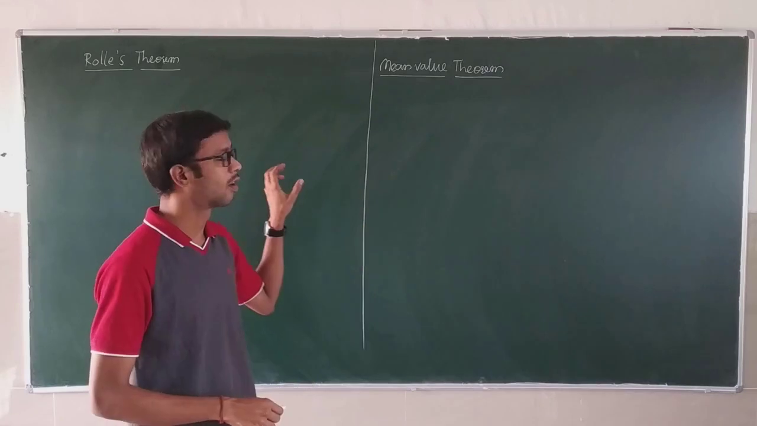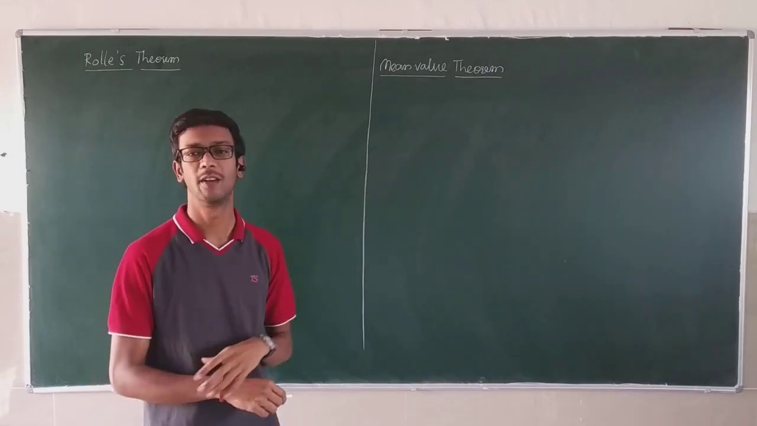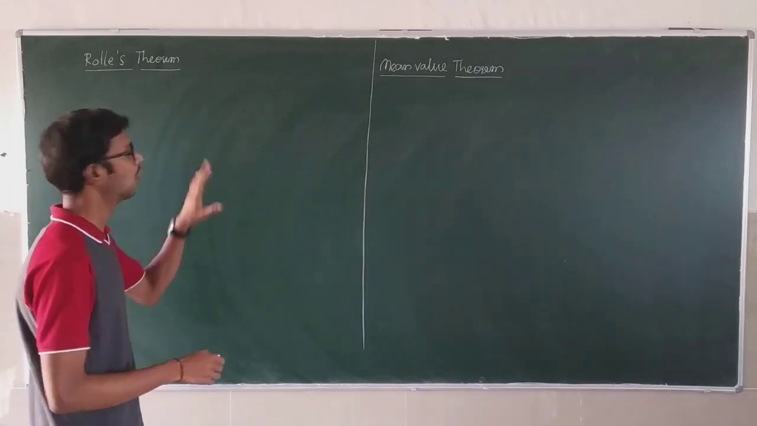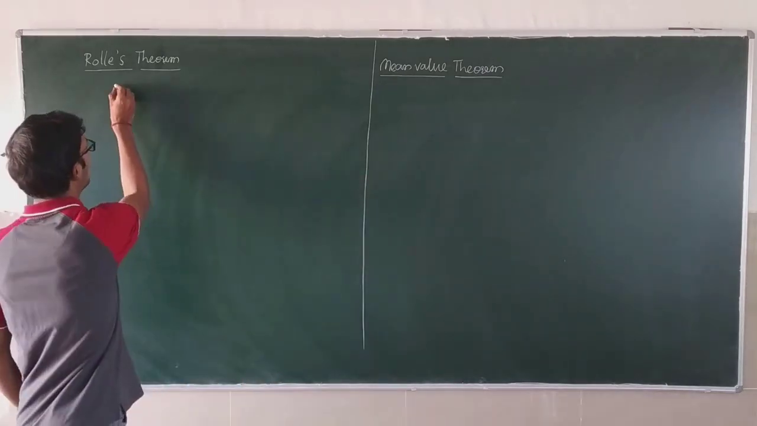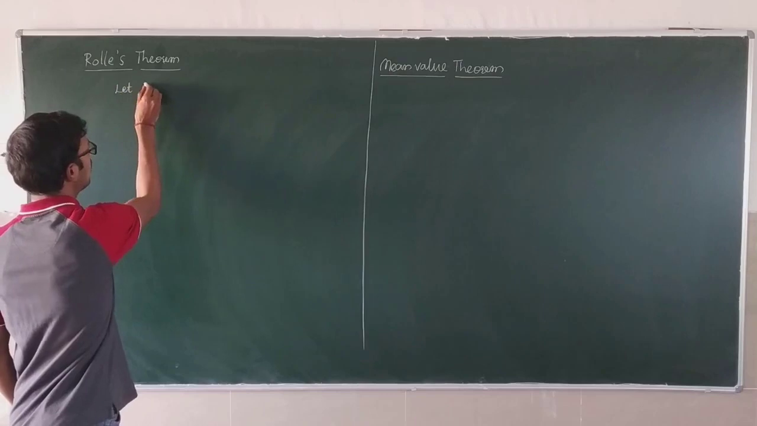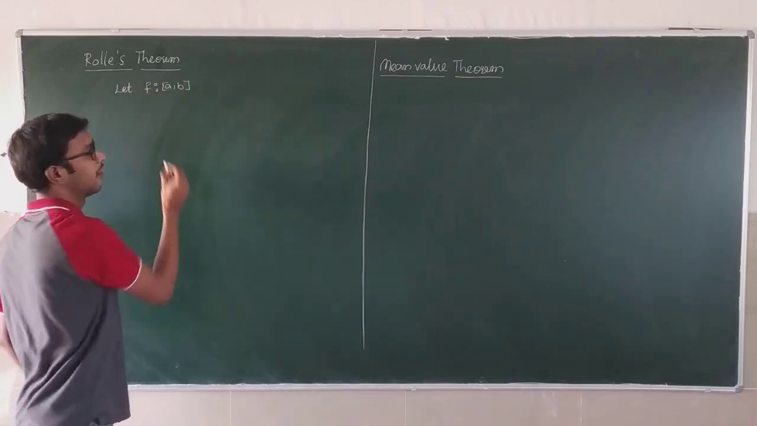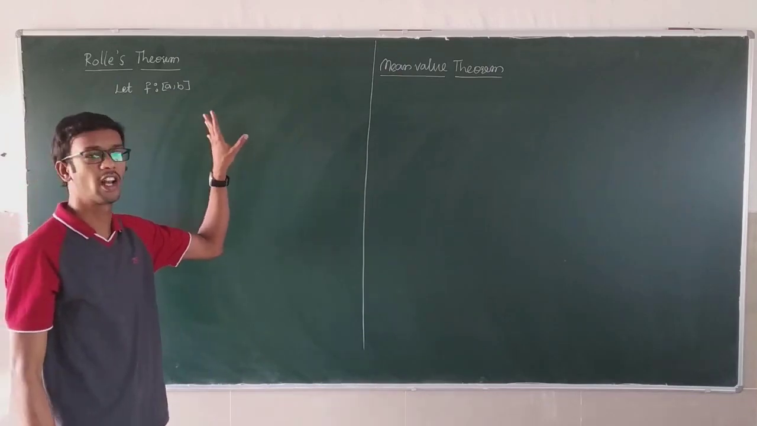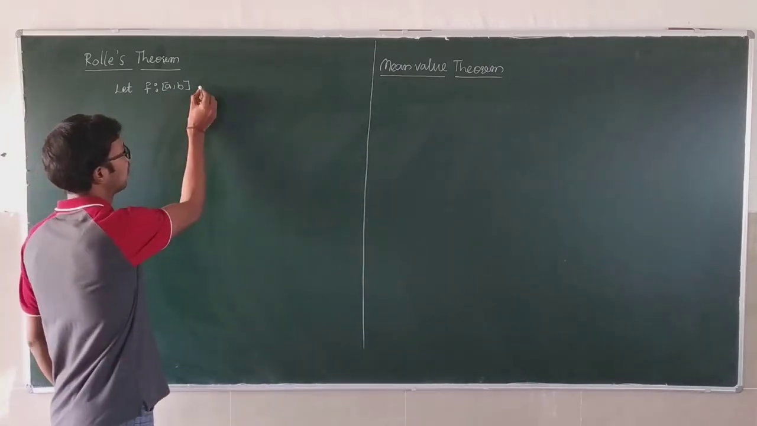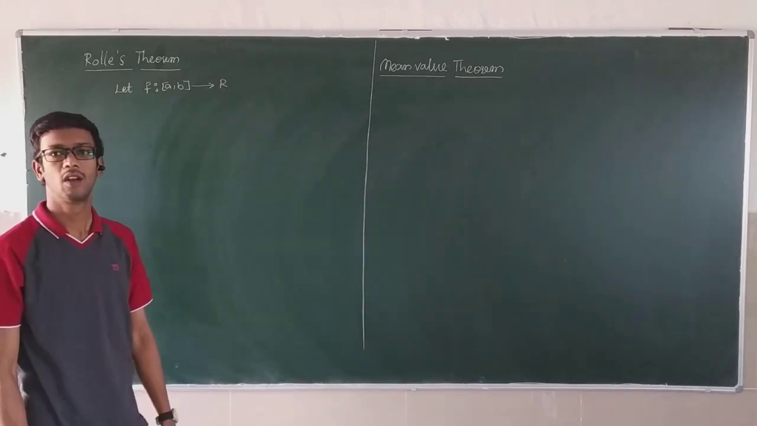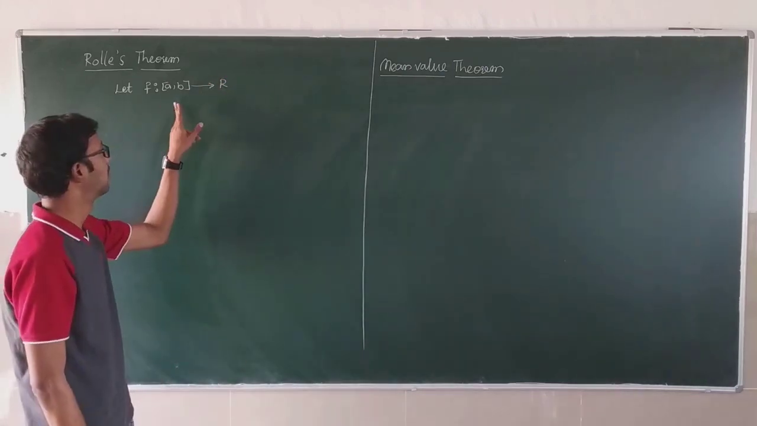What is Rolle's theorem and what is the mean value theorem statement? First of all, we'll see the statements. Rolle's theorem. Let f be a function mapping from closed interval a comma b to real numbers. Here closed interval and open interval are very, very important.